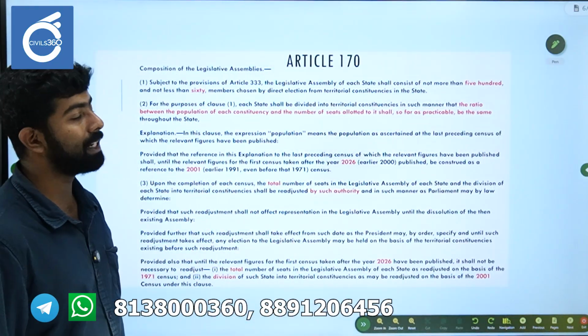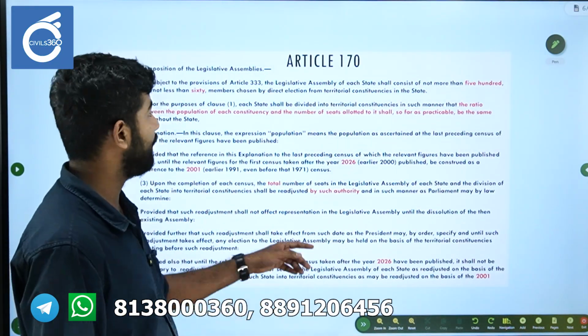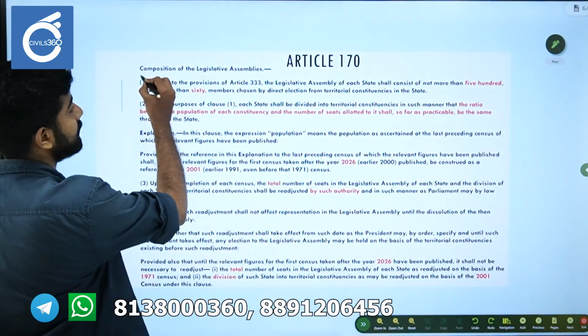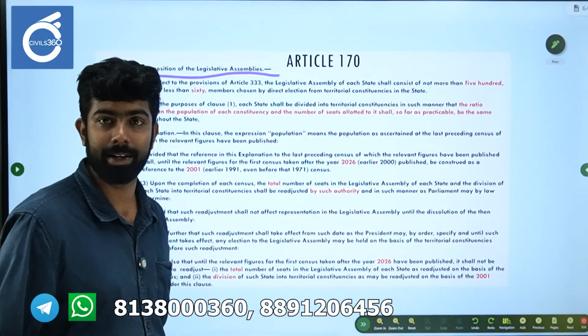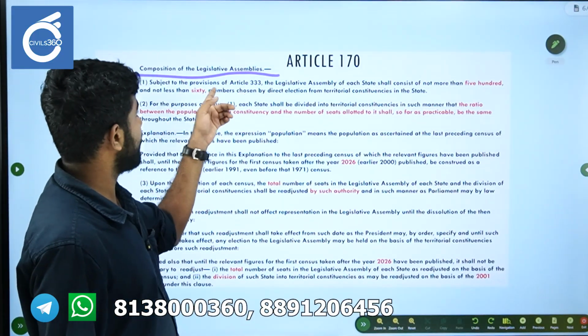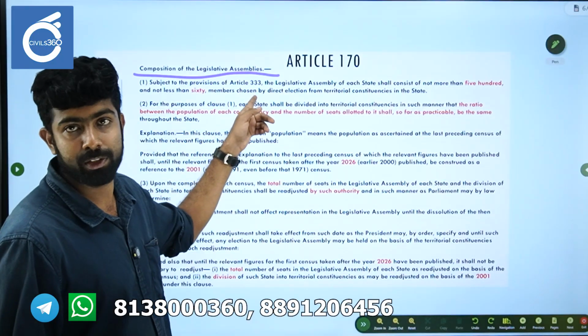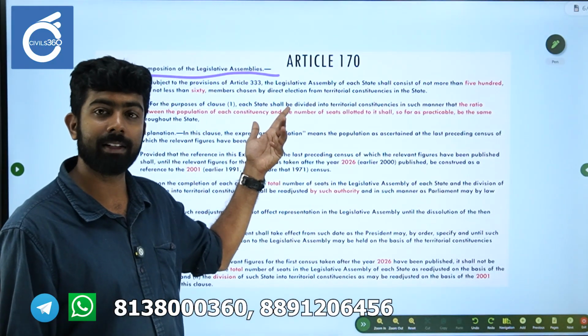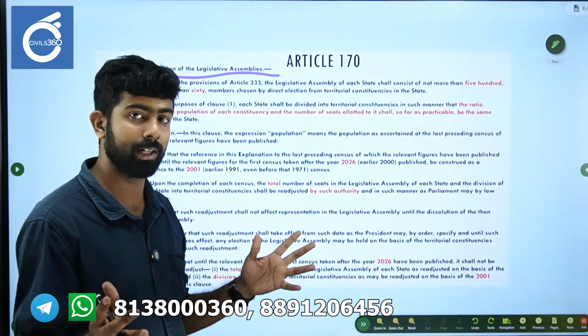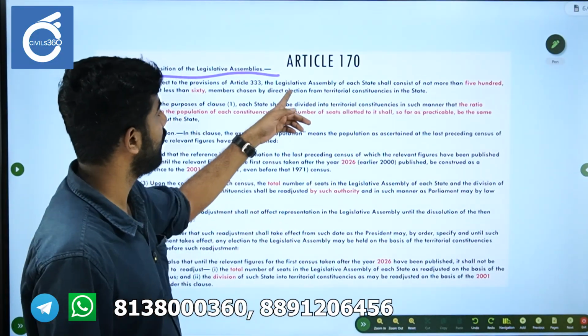Now moving on to the next important article, Article 170, which deals with the composition of legislative assemblies. This is the heading. Please remember the heading as well, the title of the article. The first clause is subject to the provisions of Article 333, which is again regarding the reservations of SC/ST communities in the State Legislative Assembly. We will read those articles as well.